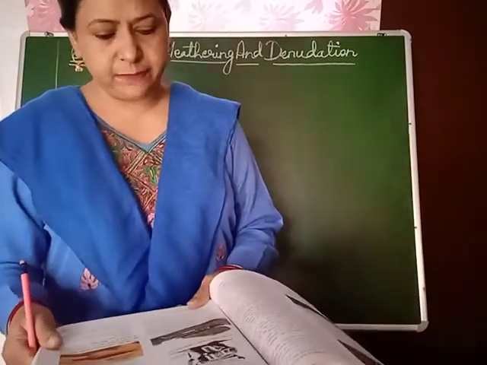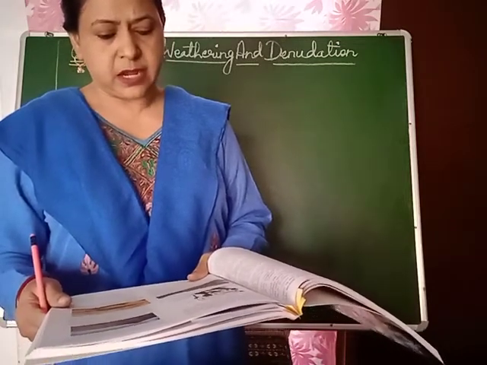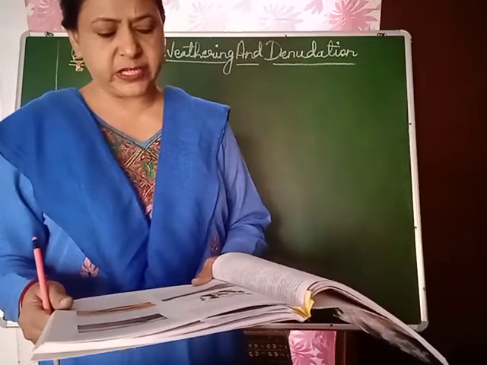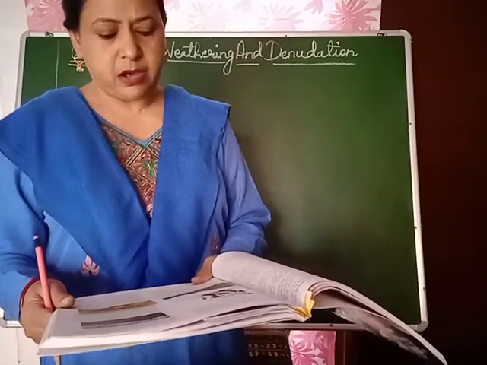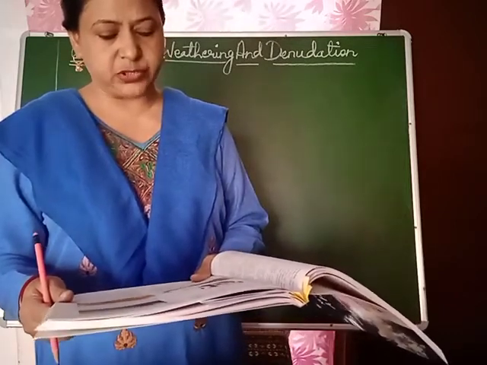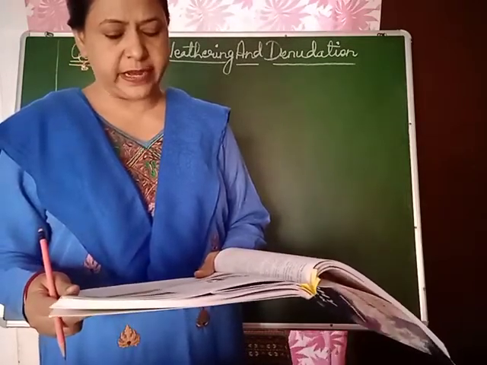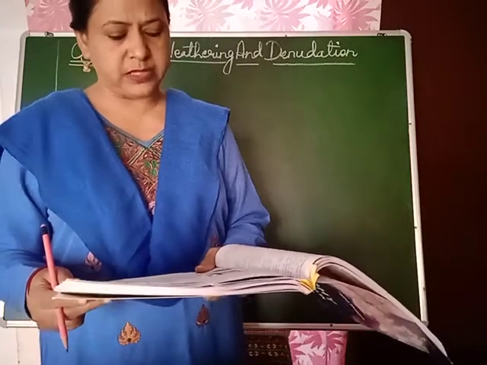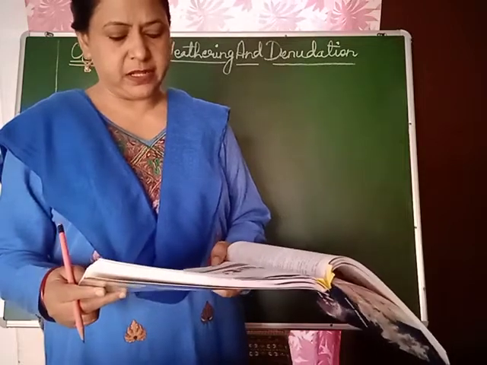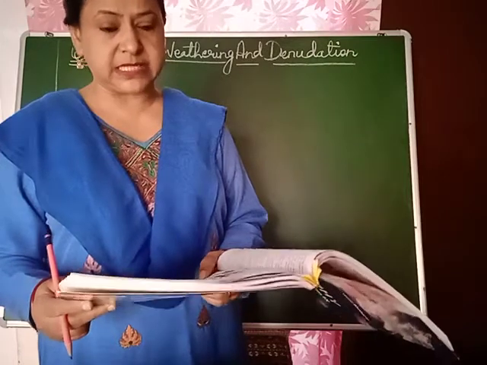Deflation hollows. The wind lowers the ground by blowing away the unconsolidated material, giving rise to large depressions called deflation hollows. These are found in non-mountainous regions. Deflation hollows are an example of wind erosion causing deflation, yet these depressions also tend to collect rainwater and hold this water for some time depending on the evaporation rate. For example, the Fayum depression in Egypt lies 130 feet below sea level.